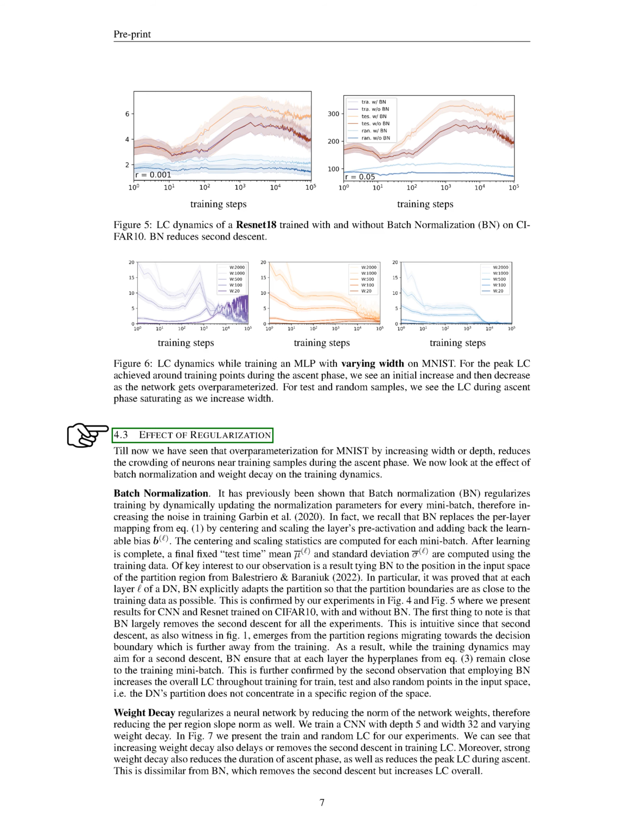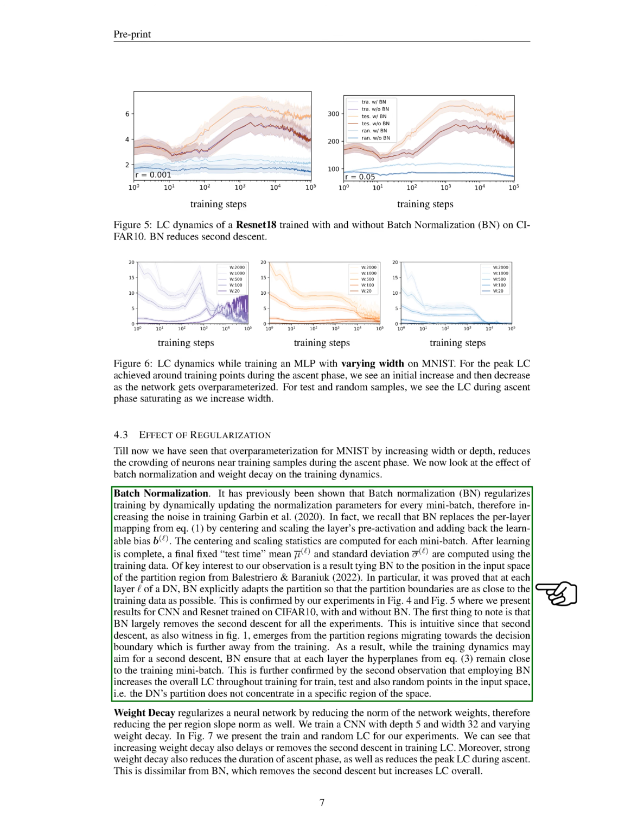Section. Effect of regularization. Let's discuss the impact of regularization on the training dynamics of deep networks. So far, we've observed that increasing the width or depth of a network, a process known as overparameterization, can help reduce the clustering of neurons near training samples during the learning phase. Now, we'll explore how batch normalization and weight decay affect this process.